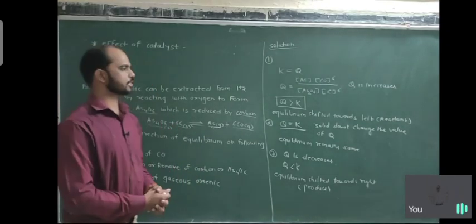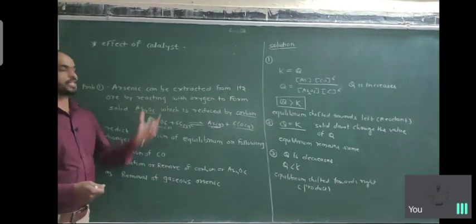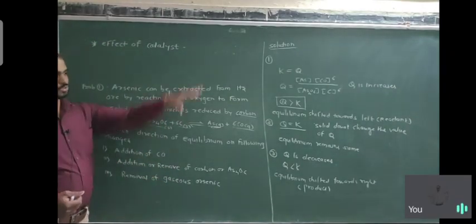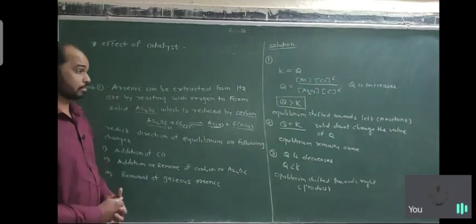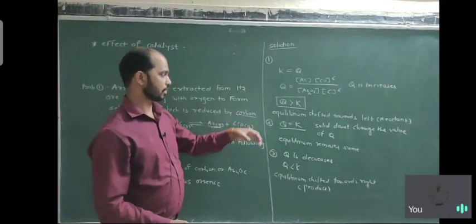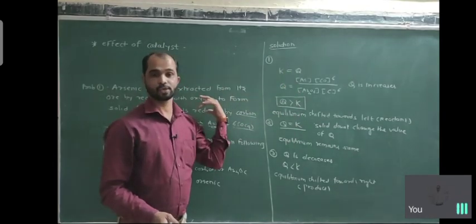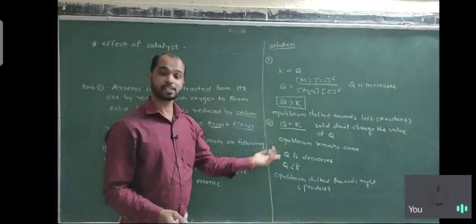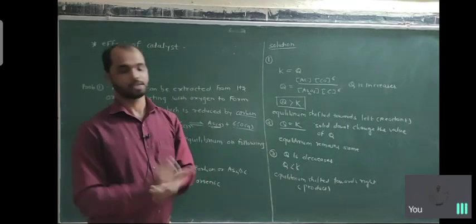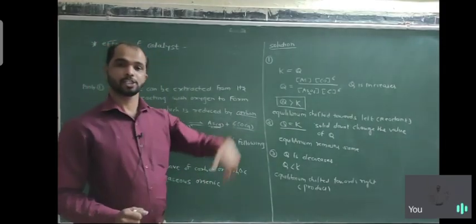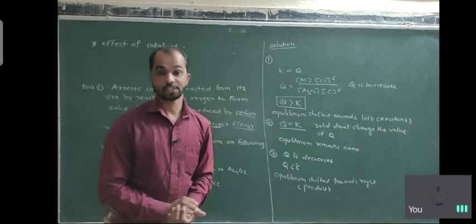So these are the changes that happen in the given reaction. There are three types of observations. In the first case, the reaction shifts to the left side, the reactant side. In the second case, it remains unchanged, and in the third case, it shifts to the right, the product side. We will discuss one more example.